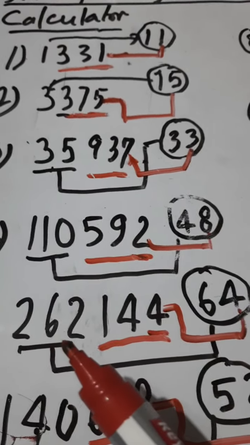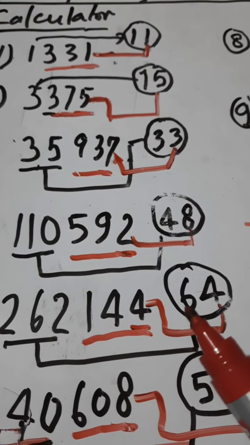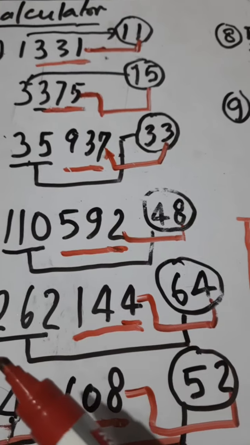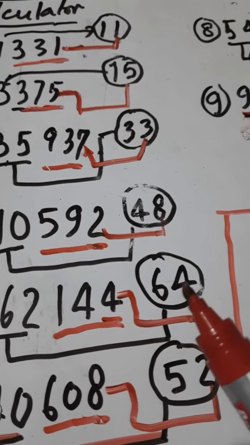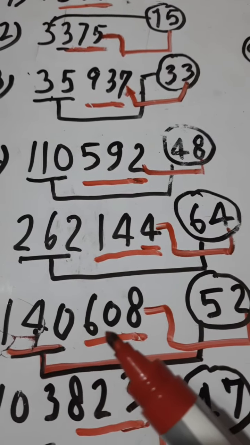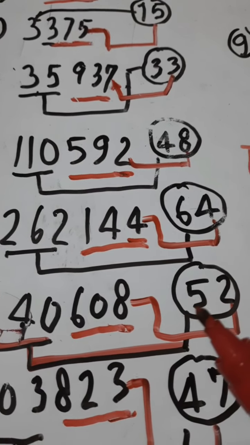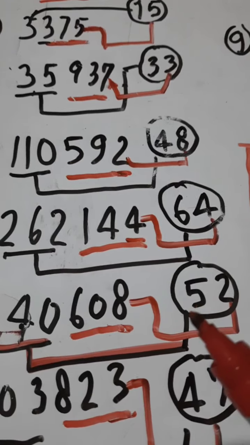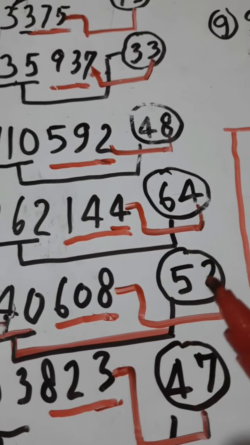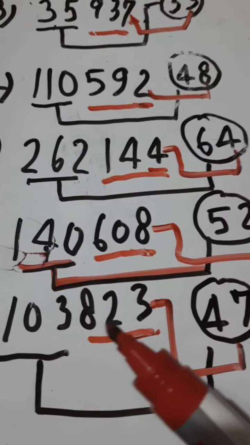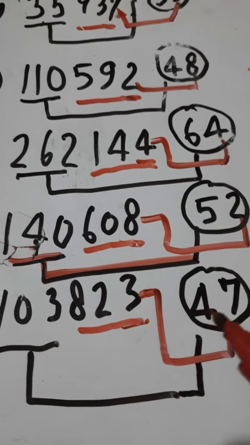Let us see 5, 262144. This should give me 6, because 6 gives me 216 and 7 gives me 343. So 262 is less than 343, so it should be 6. Here 4, no ambiguity, 4 should give 4, 64. Next, 140608: it should be 5, because 5 means 125 and 6 means 216. So 140 is less than 216, so I get 5 here. And 8 should give me 2, so straight 52 I should get as the answer. Then 103823: again this should give me 4 and 3 should give me 7, so it's 47.